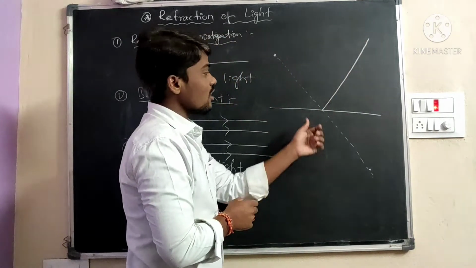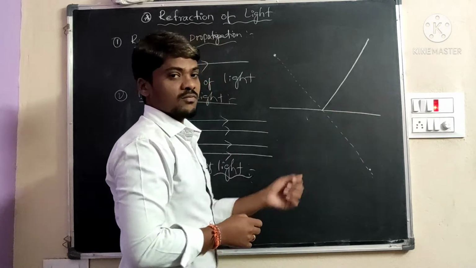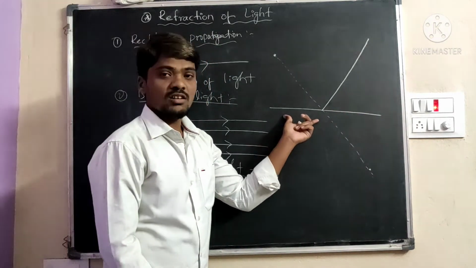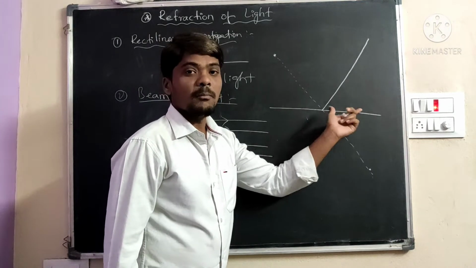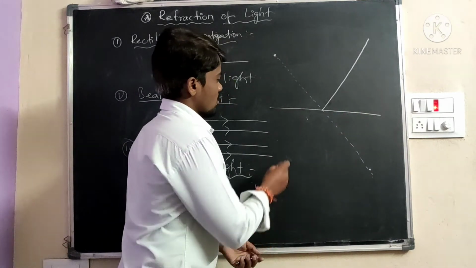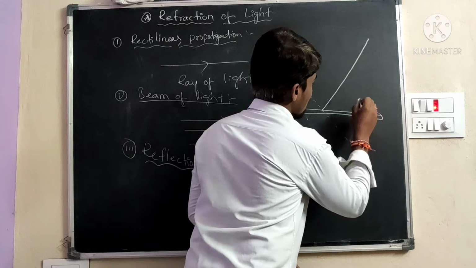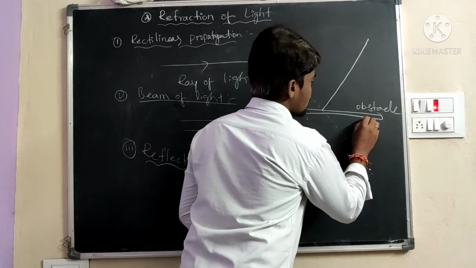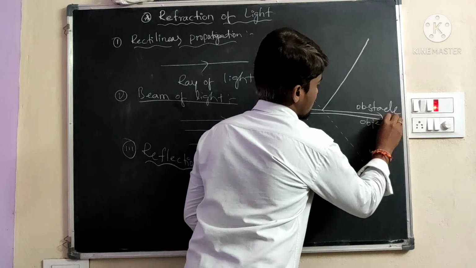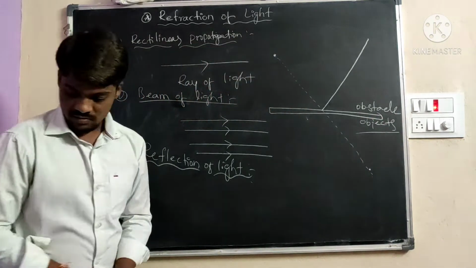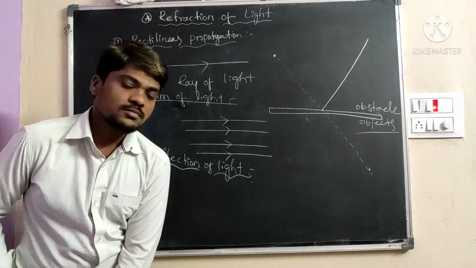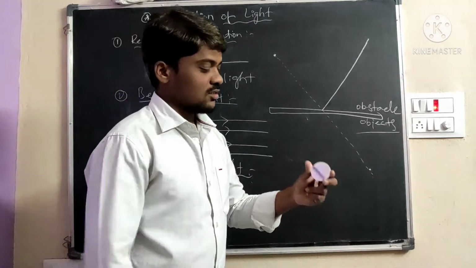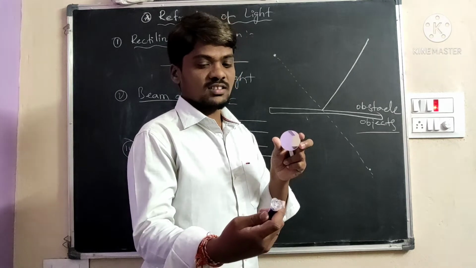This is called reflection. Here the obstacle or object is a mirror. For example, this is the mirror and this is the light.